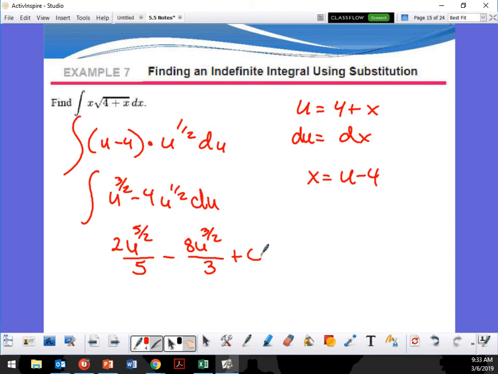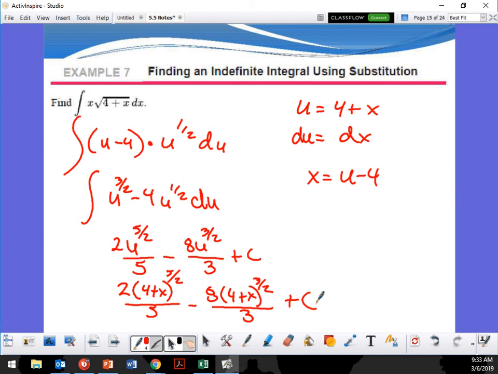And put my u's back. So it's going to be 2 times quantity 4 plus x to the 5 halves over 5, minus 8 times quantity 4 plus x to the 3 halves over 3, plus c. There we go.